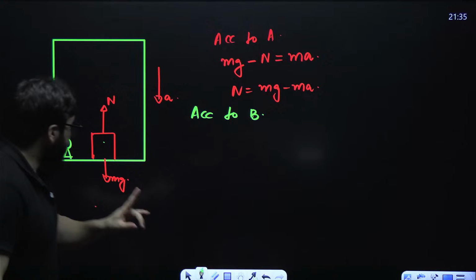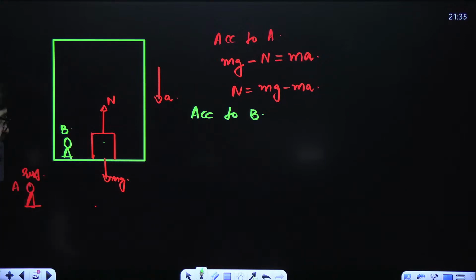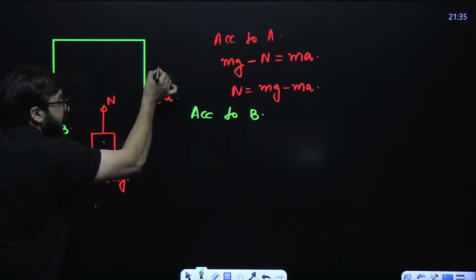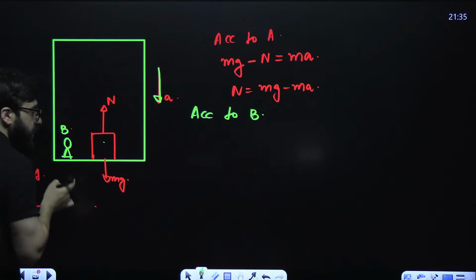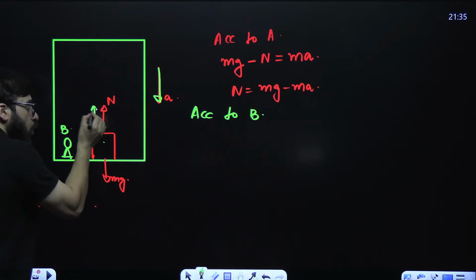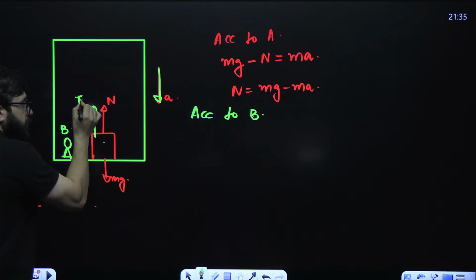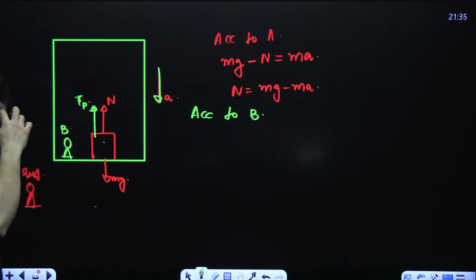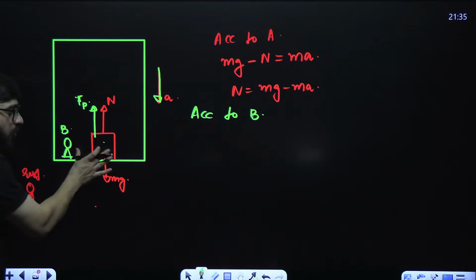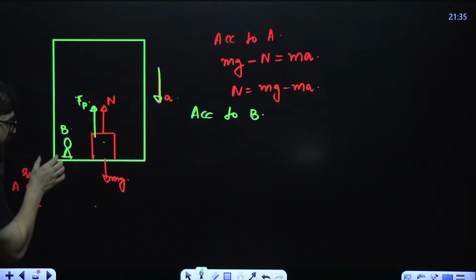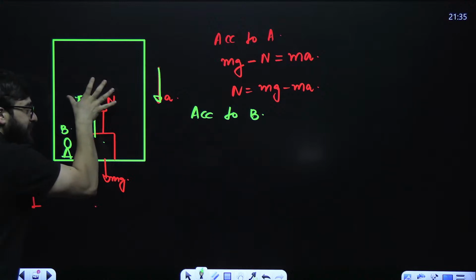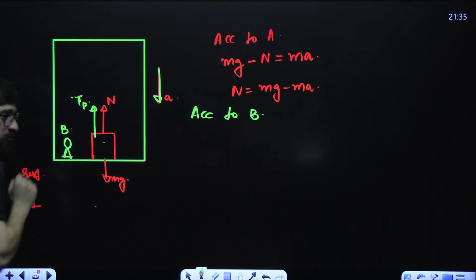Newton's laws only become valid if you apply the pseudo force. If the frame is accelerating in the downward direction, you apply the pseudo force opposite to that, that will be Fp. Now tell me, what is the value of the normal reaction? According to this person, upward forces are equal to downward forces.